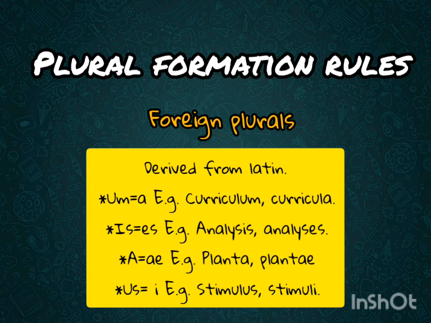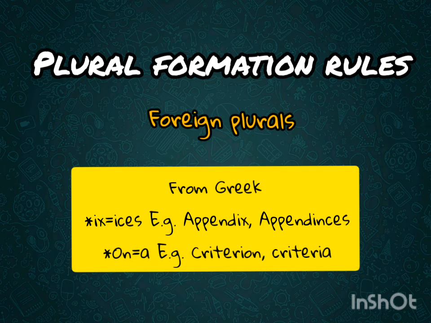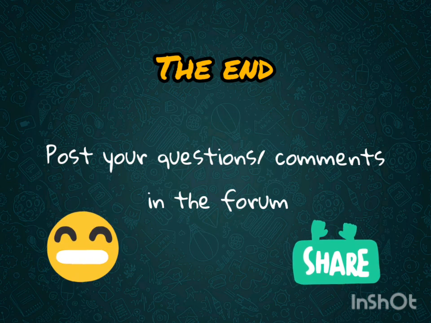If your singular ends in is, we are going to change it for es. If your ending is an a, we are going to change in the plural for ae. And finally, if the ending is us, we are going to change it in the plural for i. In the case the word is derived from Greek, you can have two possible options. You can have a word in ix, which will change for ices, or you can have a word ending in on in the singular and change it for a word with a in the plural, as examples that you can see below. So this has been everything for today.